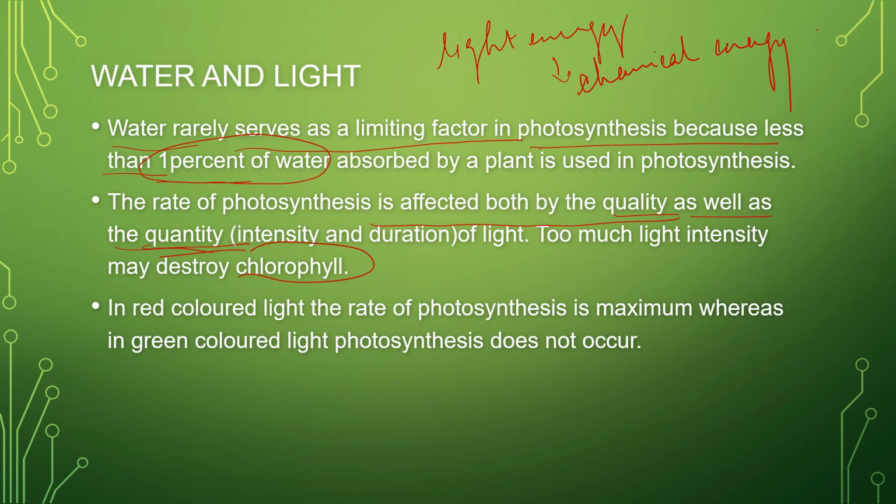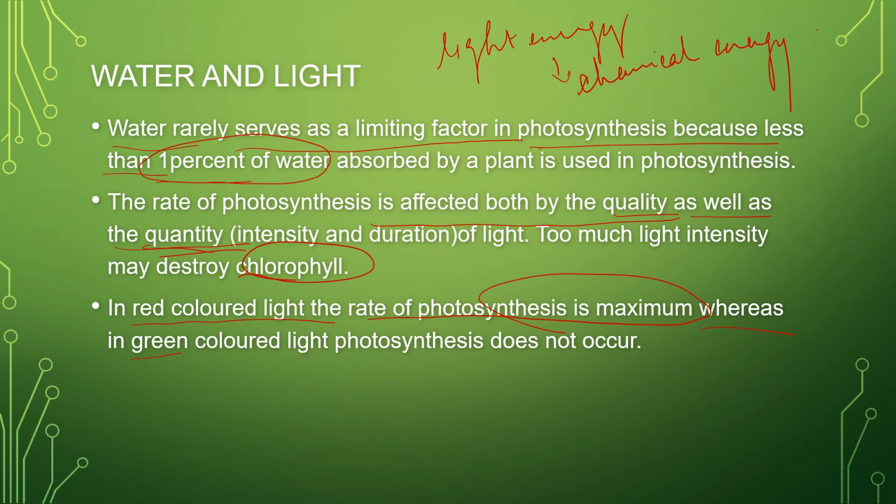It will destroy the chlorophyll. Is it clear? So it is destroying the chlorophyll. Too much light intensity will cause harm. Now if you are giving different colored lights, in red colored light the rate of photosynthesis is maximum. If you are giving red colored light, the rate of photosynthesis will be maximum.